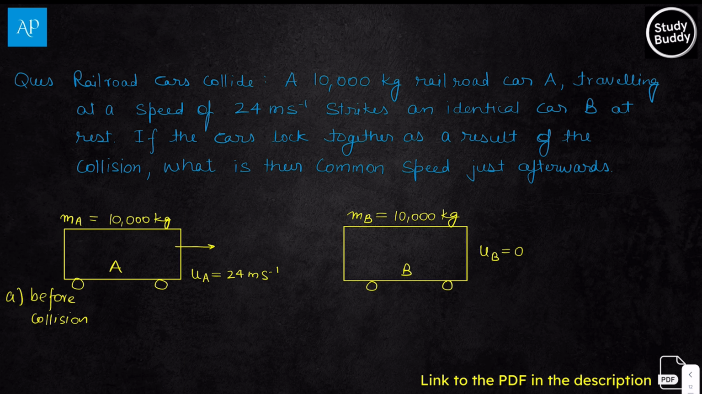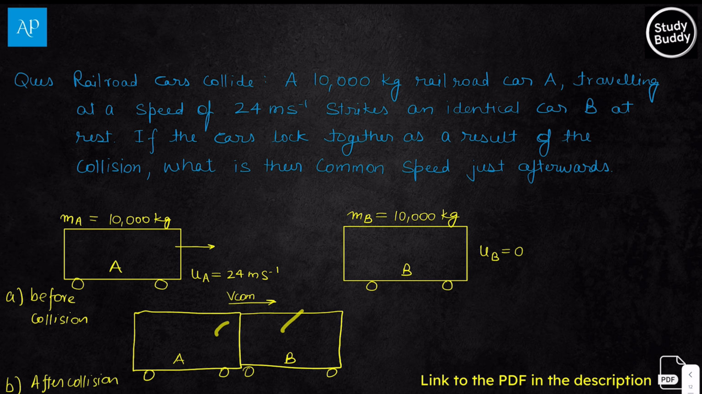Now, here let's try to get a visual understanding of this problem. Car A having mass 10,000 kg moving with 24 meters per second. Car B having mass 10,000 kg which was initially at rest. This is the case before collision. After collision they will have a common velocity, as mentioned in the question, that the cars lock together, that means they are moving together with some velocity. We don't know the value of velocity, so we assume it to be V common.